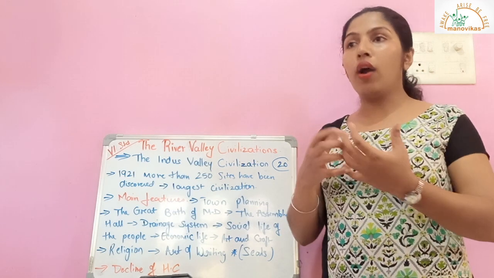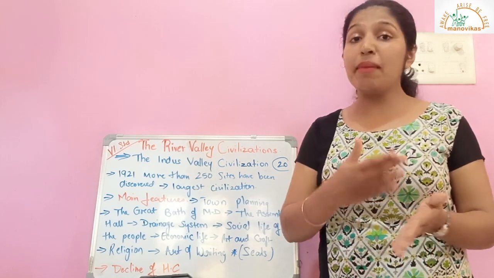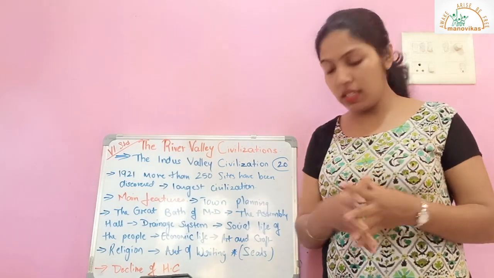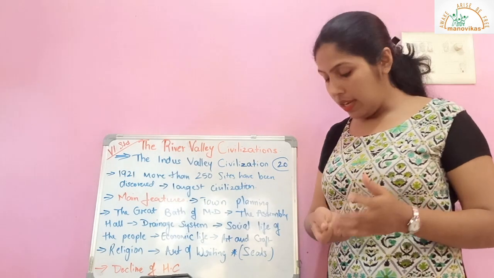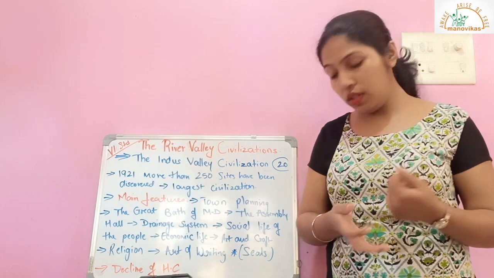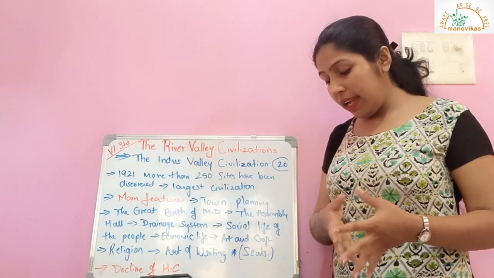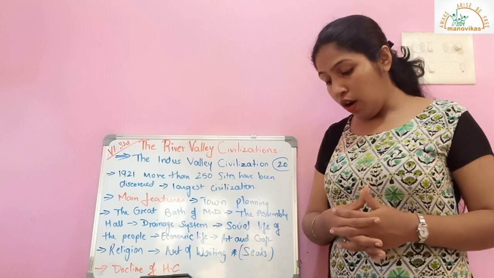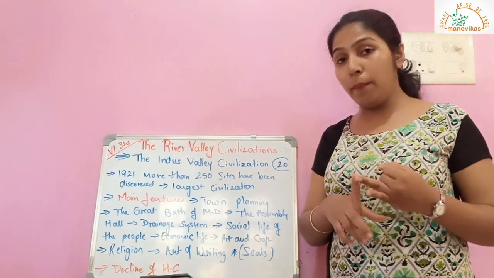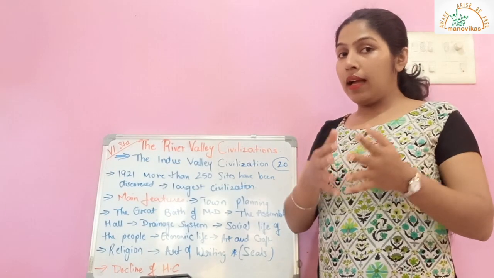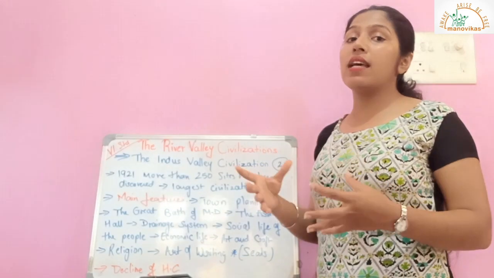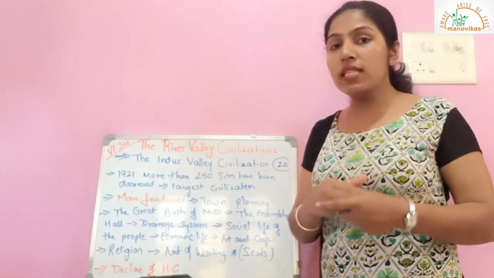The ones who could not engage themselves in agriculture practiced these kinds of occupations like making pots, pottery. They also made metals. They also did trading. They did import and export of goods. Although they used many tools and implements of stone, they were well acquainted with the manufacture and use of bronze. Like if you remember, in the previous video I had mentioned that the age of this civilization was also called the Bronze Age.